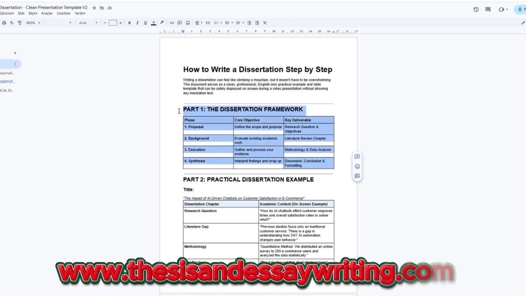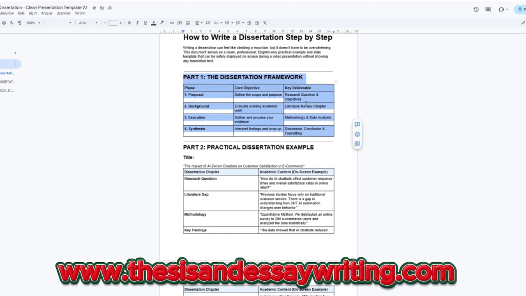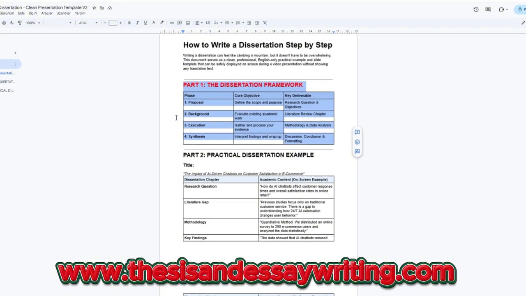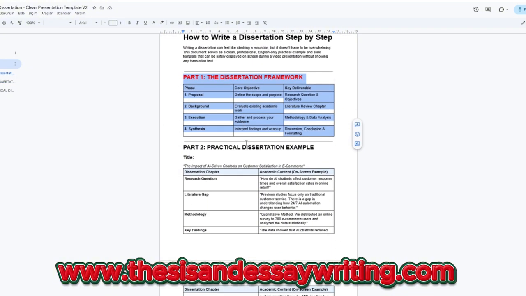Hey everyone, writing a dissertation can feel like climbing a mountain, but it doesn't have to be overwhelming. Let's get started. Step 1. Research question. Step 1 is choosing a focused topic and formulating a strong research question. It must be specific and clear.